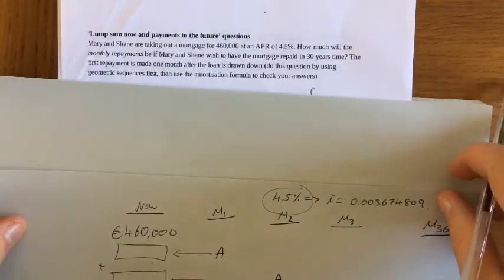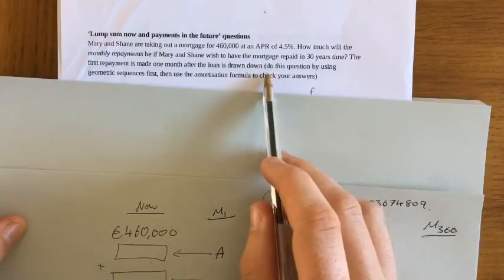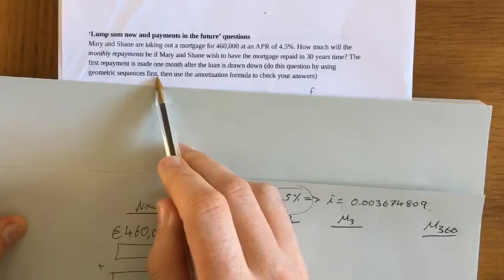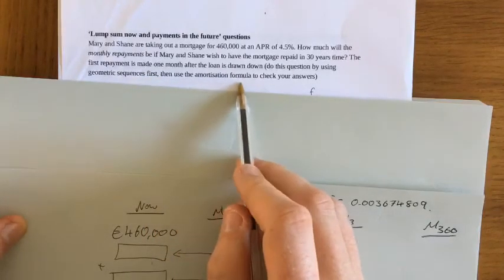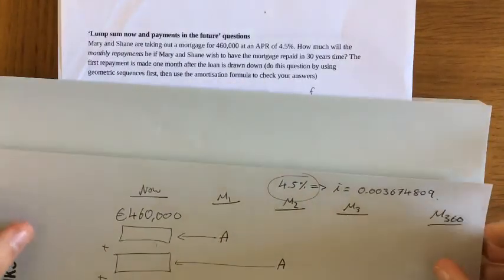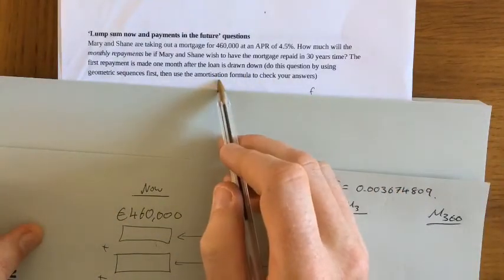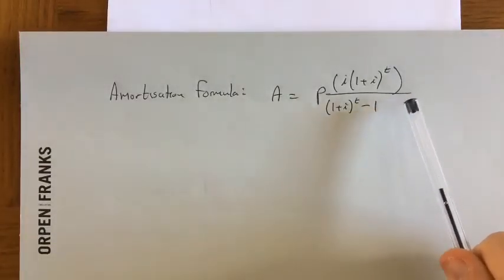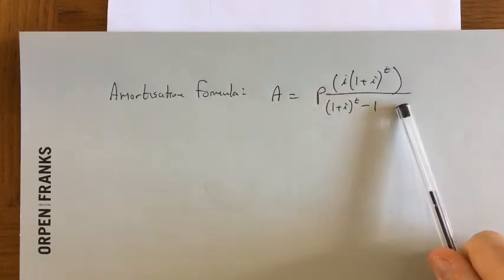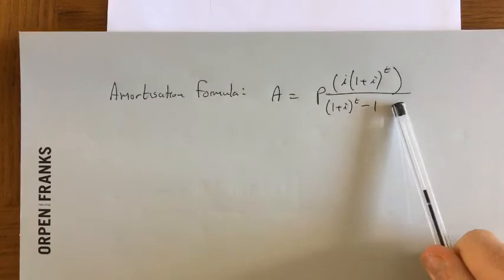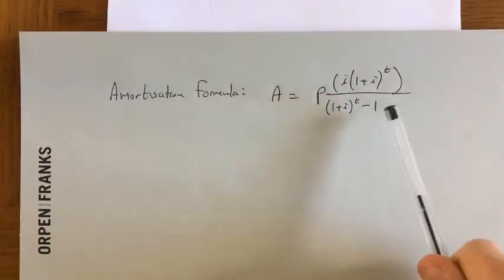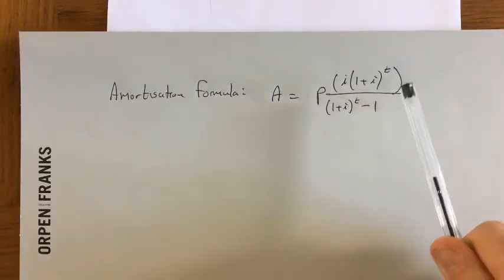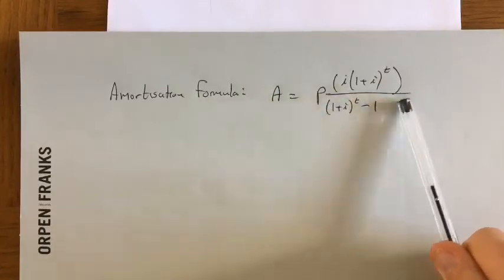Now, as you can see here, it says do this question using geometric sequences first. So we did it that way. Then use the amortization formula. So you can also do a mortgage question using the amortization formula, which I'll do next. So this is the amortization formula. You will find this in the log tables. Also remember that they can ask you to derive this, or prove where this came from. It's in the book, in the financial maths chapter, but you do need to prove or derive this formula.